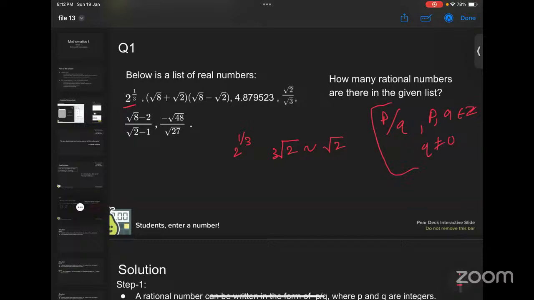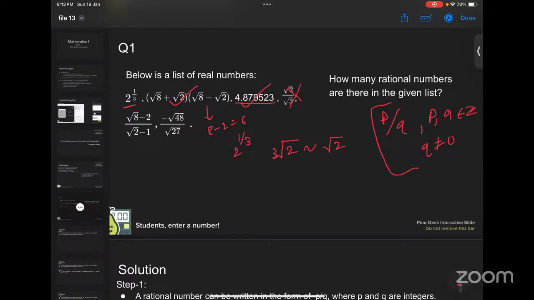So we can apply the (a plus b)(a minus b) formula, right? So we will get 6 minus 2 equals 4, which is rational. The third number is also rational, right? Yes, ma'am. The next one is root 2 upon root 3, which is irrational. And what about the next number? This is also irrational.